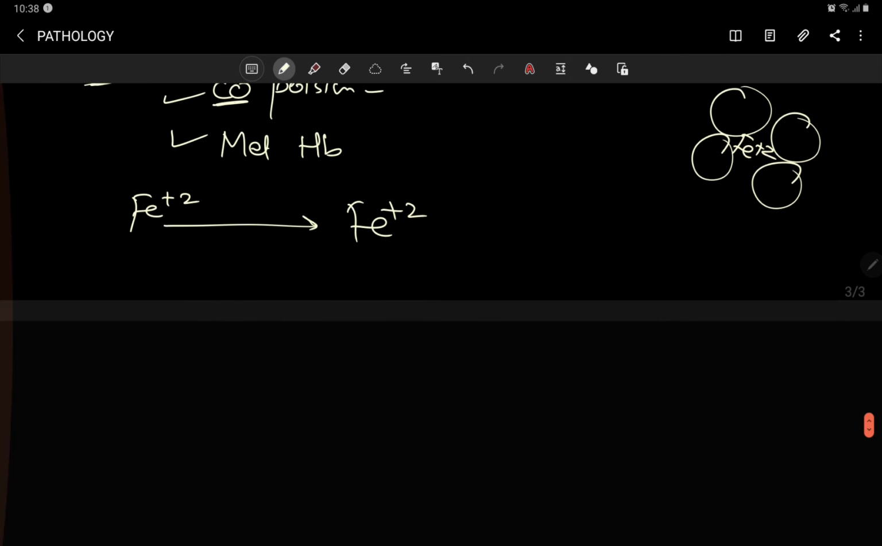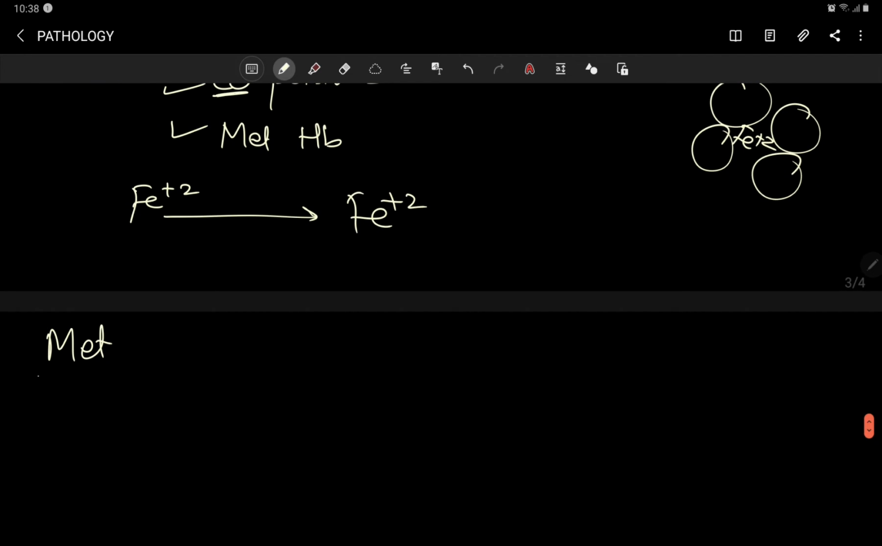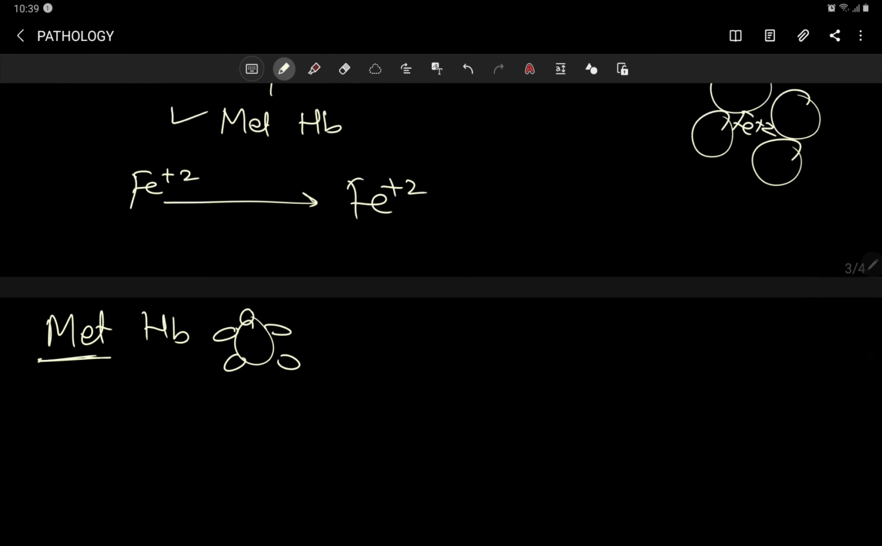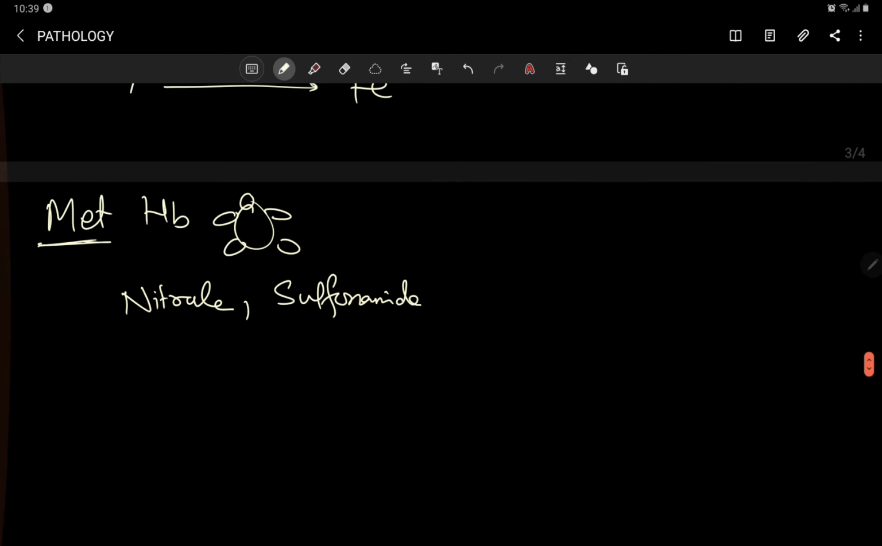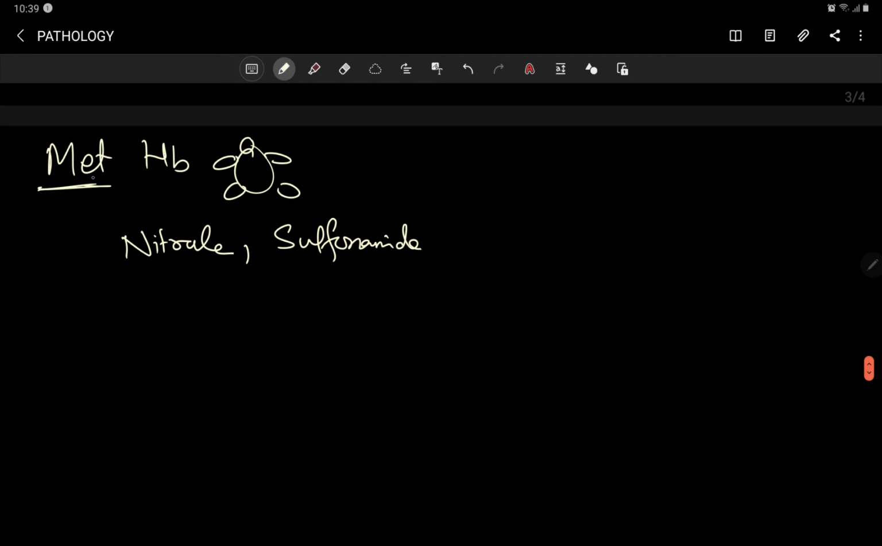If we talk a little bit more about methemoglobin, this is more common in infants. That's why there are a lot of drugs which are contraindicated in infants and in pregnancy. So drugs are one of the reasons. The drugs you should remember are nitrate and sulfonamide. These are the drugs which can cause formation of methemoglobin and which will lead to hypoxia.